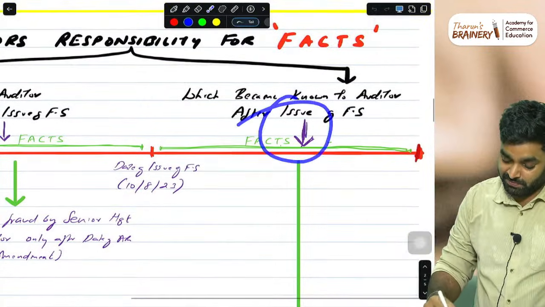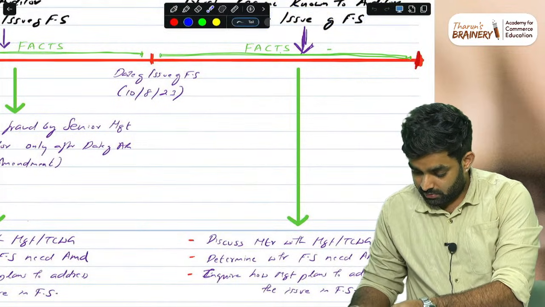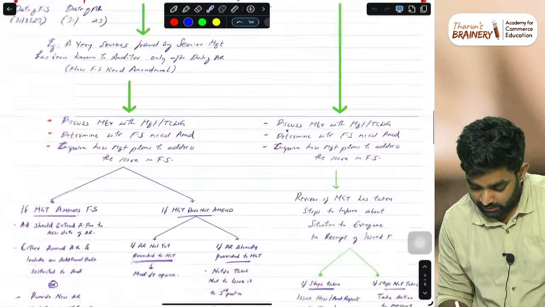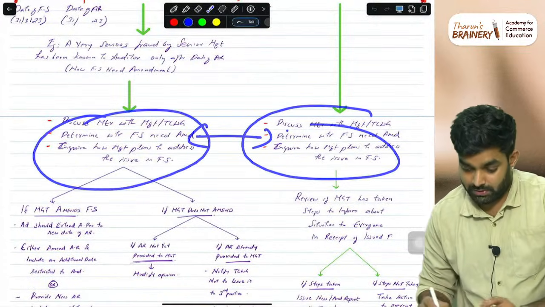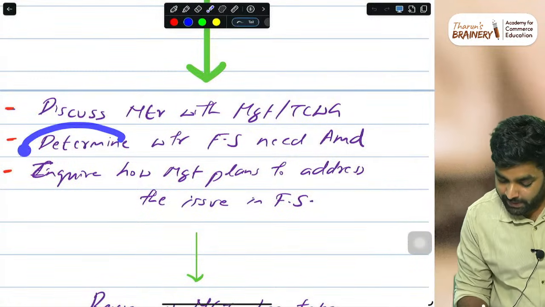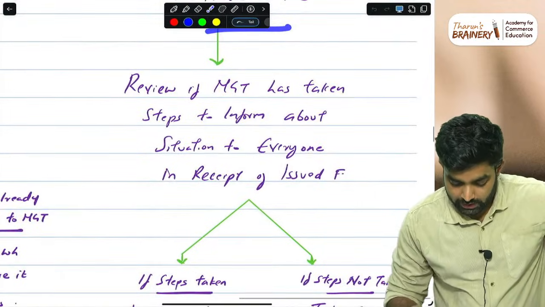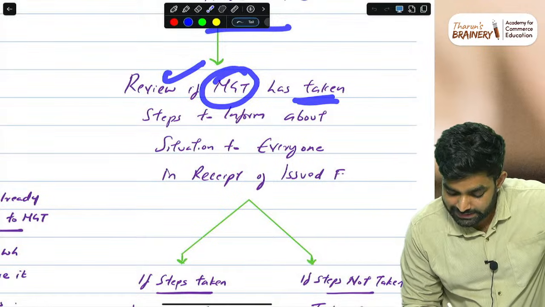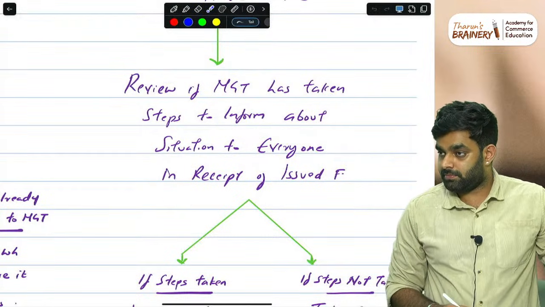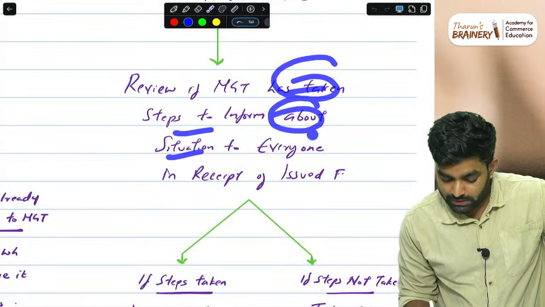Then come the facts which became known to the auditor after the issue of financial statements. In that case, same procedure, cut, copy, paste. Discuss the matter with management and TCWG. Go and tell them the matter. Then determine whether the financial statements need amendment. Enquire how management is planning to solve this issue. Then review whether management has taken steps to inform everyone in receipt of the issued financial statements.